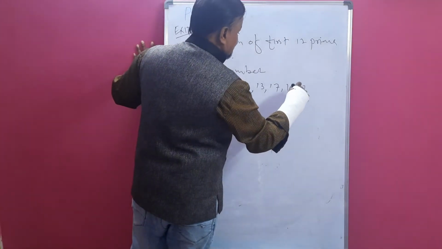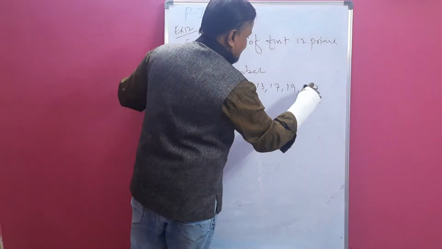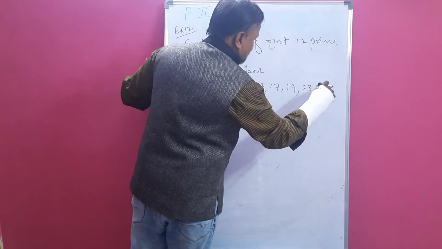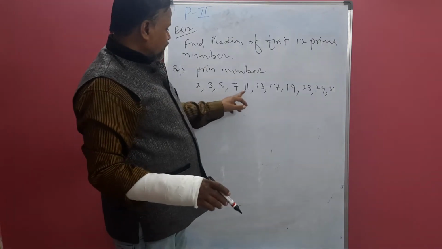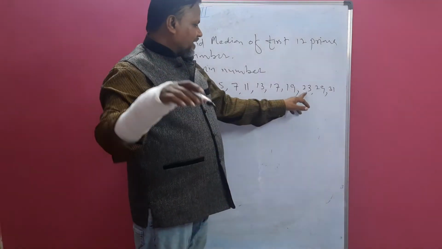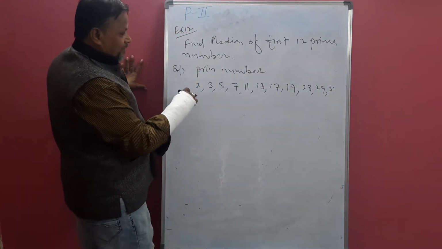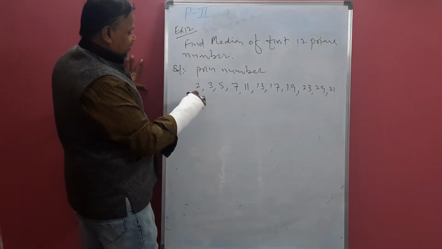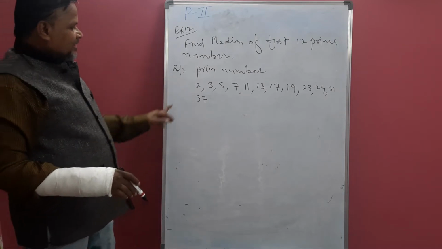After that 23 is a prime number, and 29 also a prime number. 31 is a prime number. How many are there? 1, 2, 3, 4, 5, 6, 7, 8, 9, 10, 11. And after that 37 is also a prime number. Now these are the 12 prime numbers.